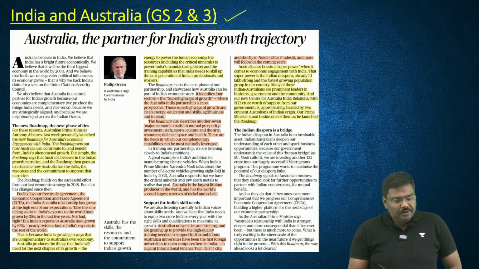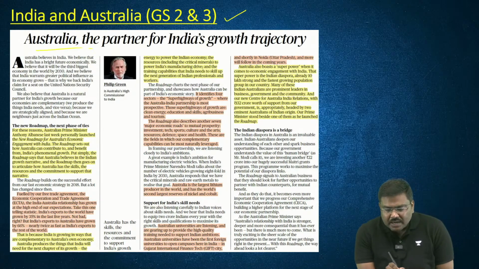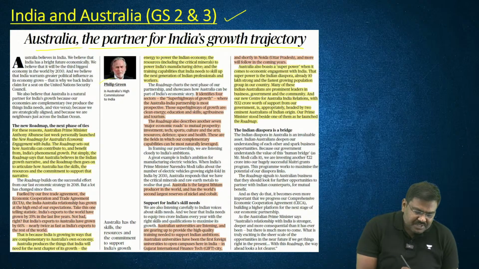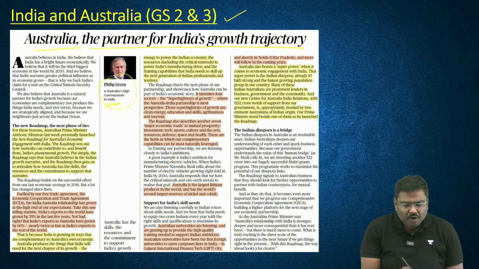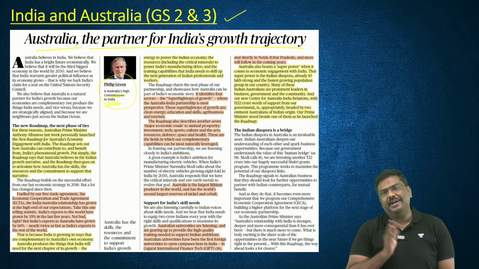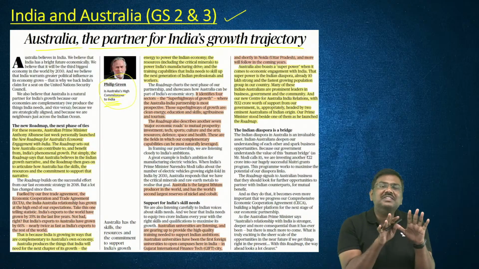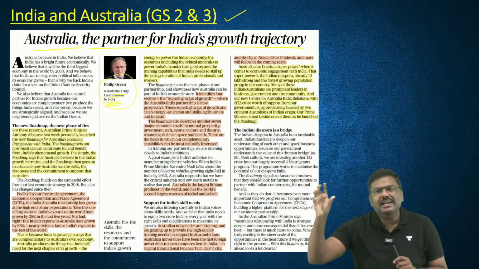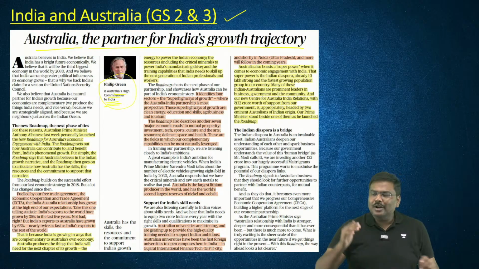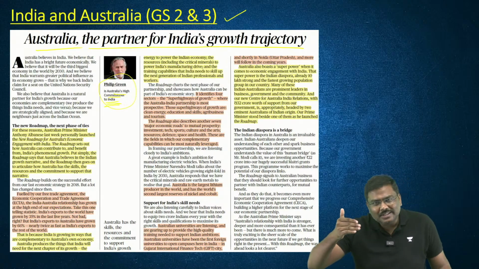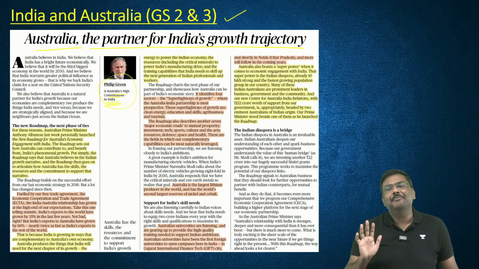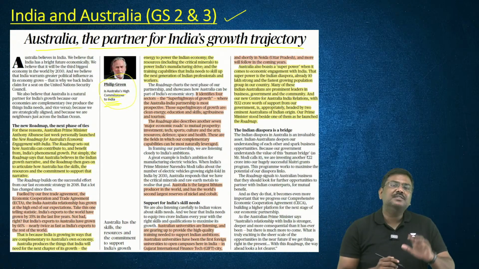Next, the third article: Australia, the partner for India's growth trajectory. The writer, Mr. Philip Green, is Australia's High Commissioner to India. Essentially, what is given in the article is how India and Australia can help each other, and the importance of the relations existing between them. Now, let me give you the explanation here.